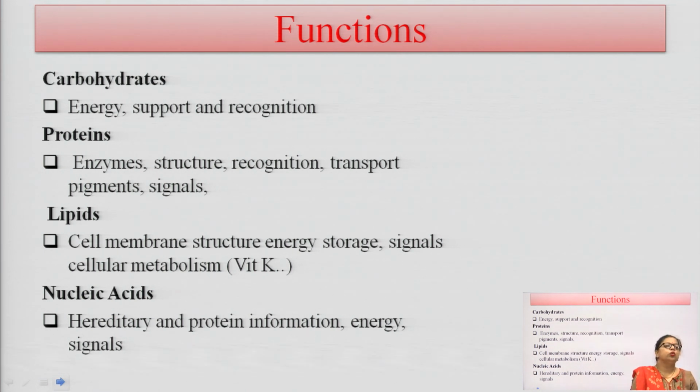The next is nucleic acid. You all know what nucleic acid is. They are hereditary material and have DNA and RNA in their structure. So, heredity and protein information occur with these nucleic acids, and they also give energy to our body and help in producing signals, so that our body functions properly.